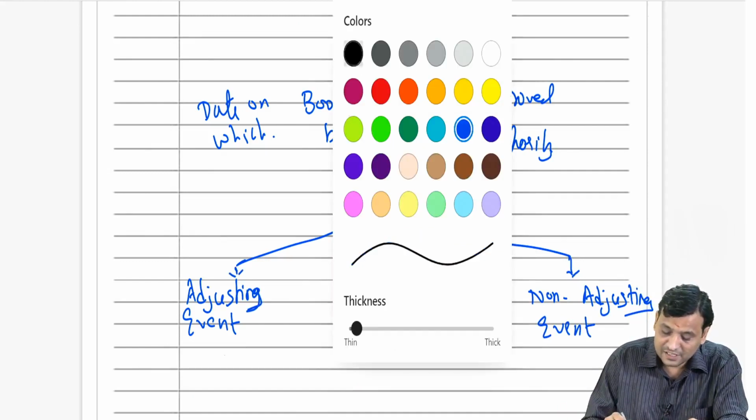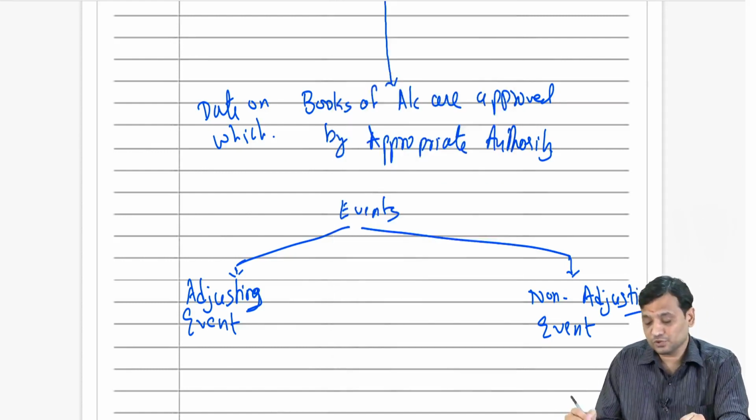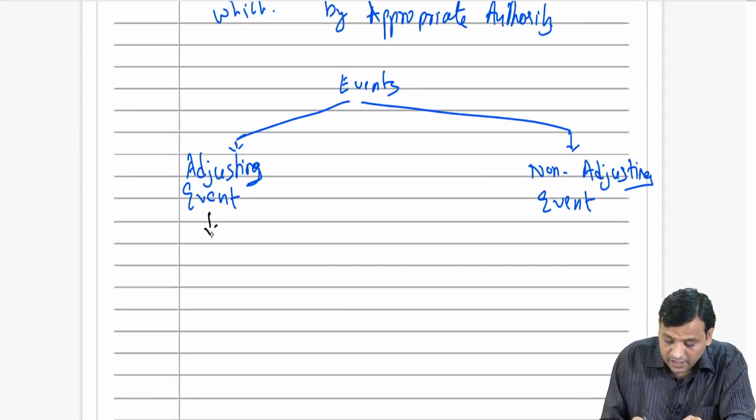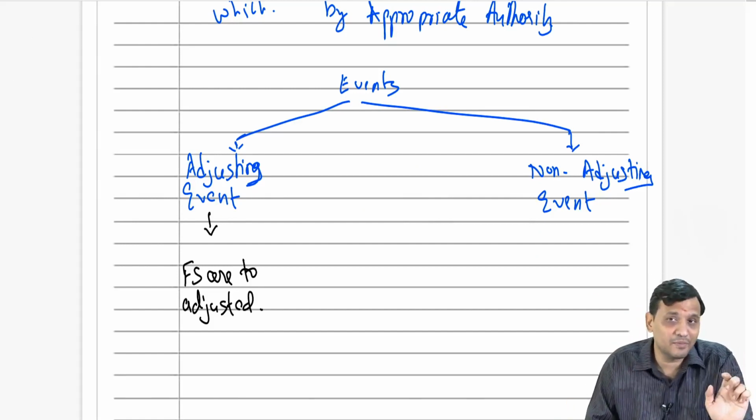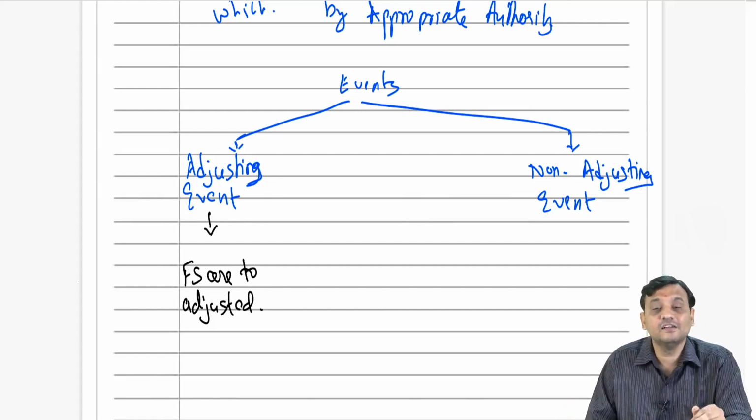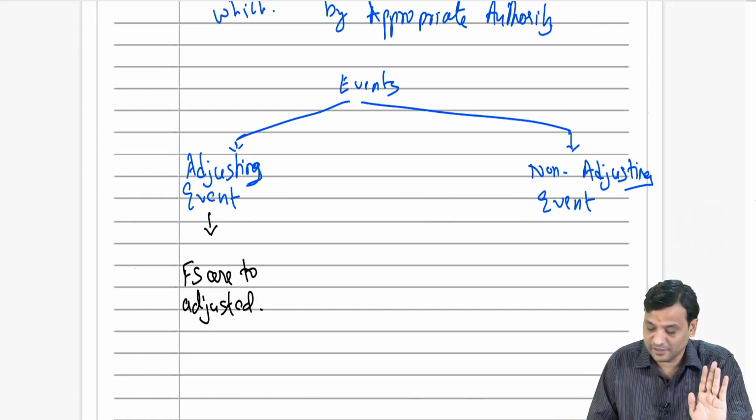As far as an adjusting event is concerned, what are we supposed to do? For an adjusting event, financial statements are to be adjusted, or I have to make changes in my financial statements, that is, my profit and loss account and balance sheet. Adjustment is to be made in those financial statements.